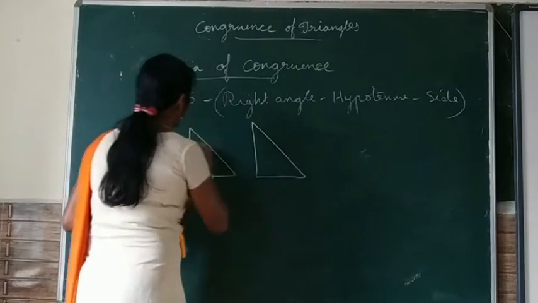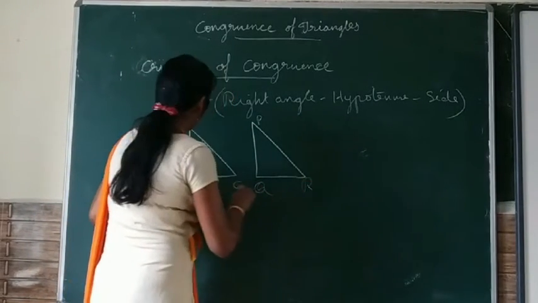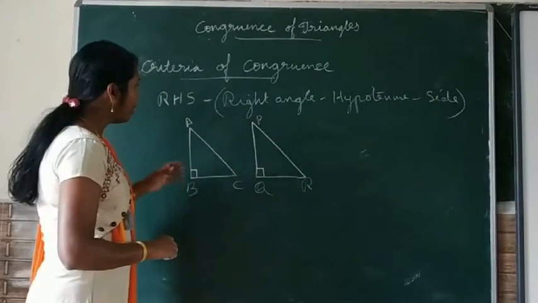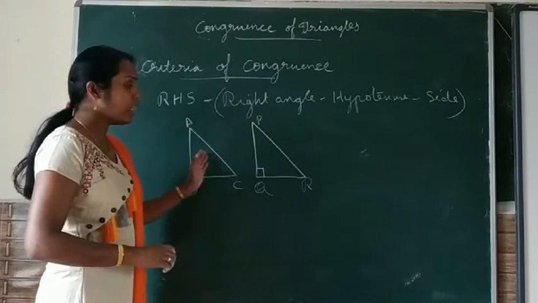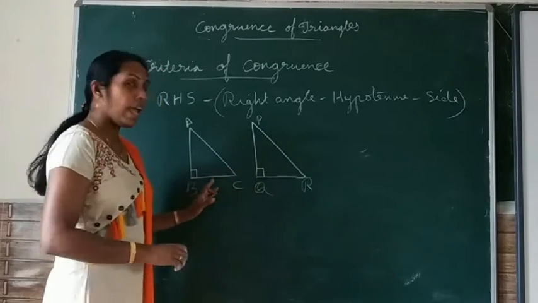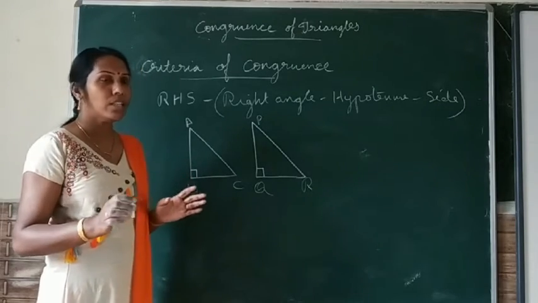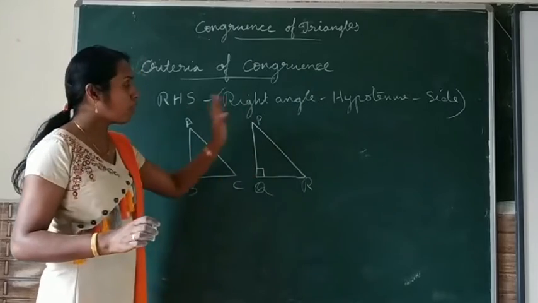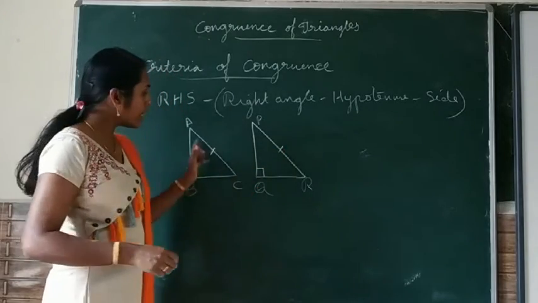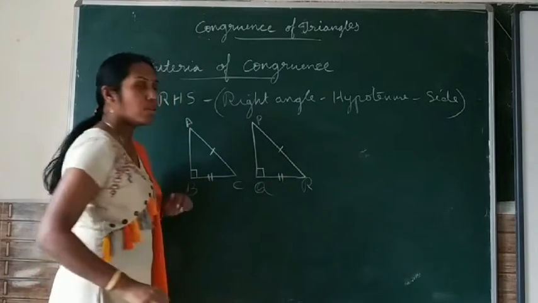In two right angle triangles ABC and PQR, we know that angle B and angle Q are right angles. And this criteria says that if in these two right angle triangles, their hypotenuse and any one pair of corresponding sides are equal, then we can say that these two triangles are congruent by RHS congruence criteria. For example, it must be given that AC is equal to PR because AC and PR are the hypotenuse, and suppose BC and QR are also equal.